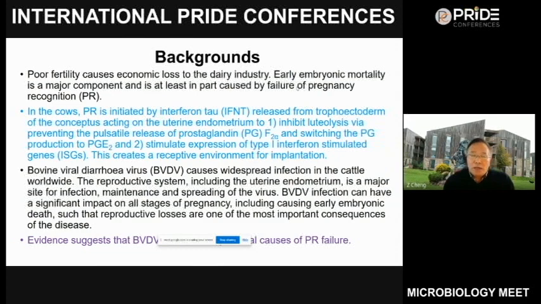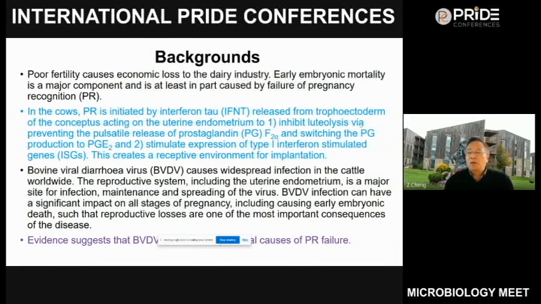Early embryonic mortality is a major component and is at least in part caused by the failure of pregnancy recognition. In cows, pregnancy recognition is initiated by interferon tau released from the conceptus acting on the uterine endometrium.